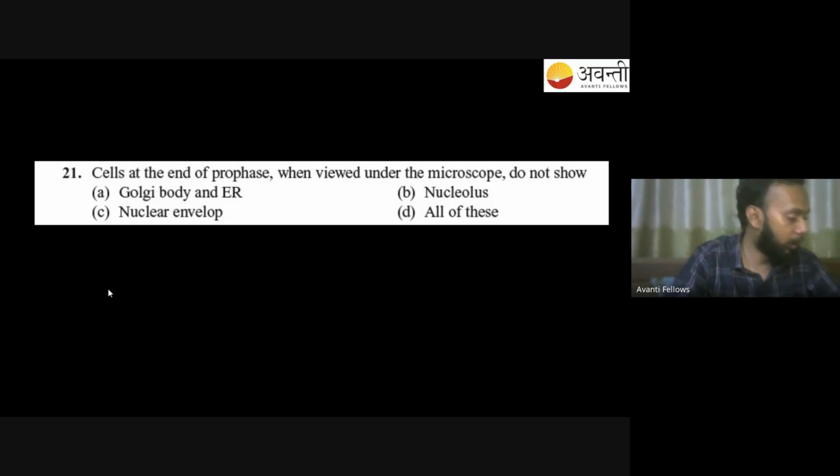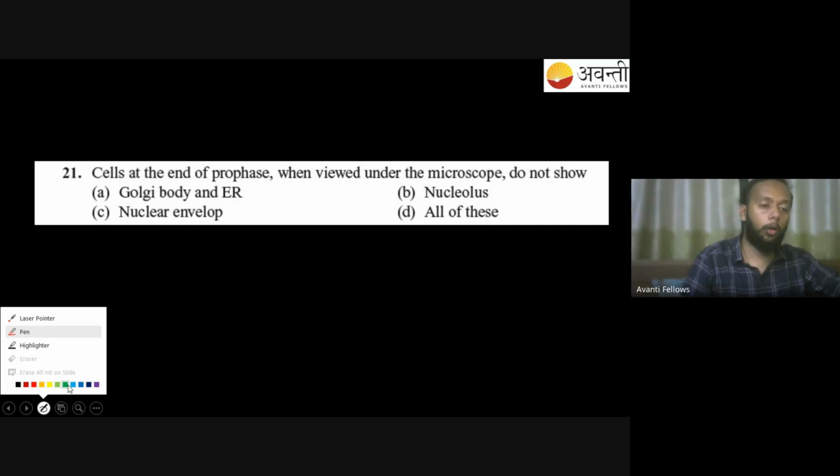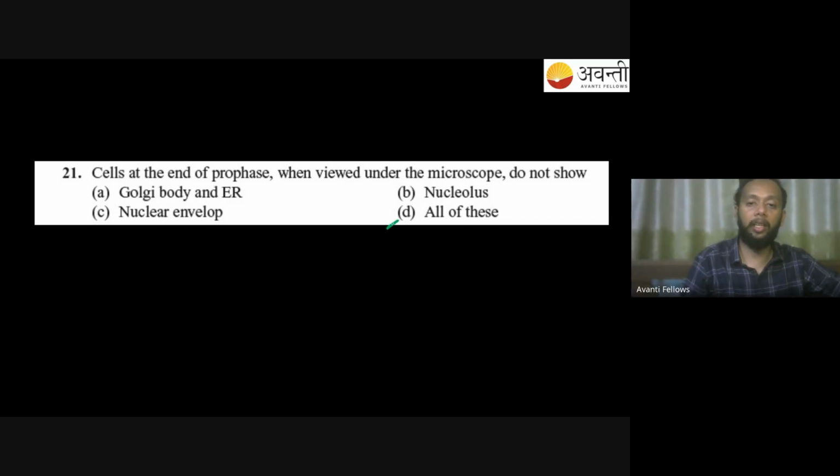Raise your hand to answer this. Gayatri, tell us. Sir, all of these. Answer: all of these is going to be the correct answer. You cannot see any of these things. You cannot see Golgi, ER, nucleus. Everything is gone. By the end of the prophase, you don't get to see any of those things. So yes, option D becomes the correct answer.